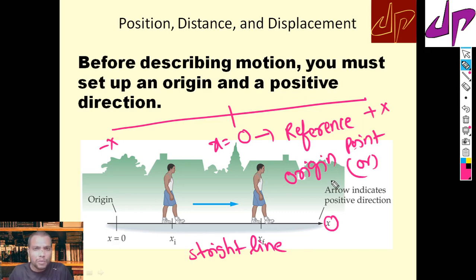To describe the motion, that reference point is very important. Usually we take that as the value x equal to 0. With respect to that origin, we would describe the motion ahead.